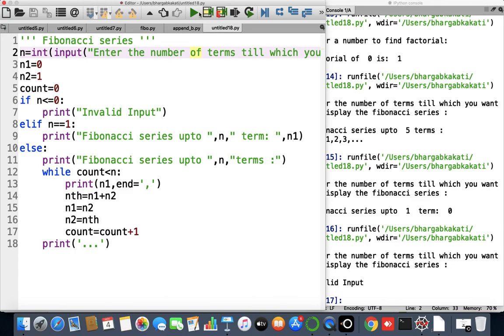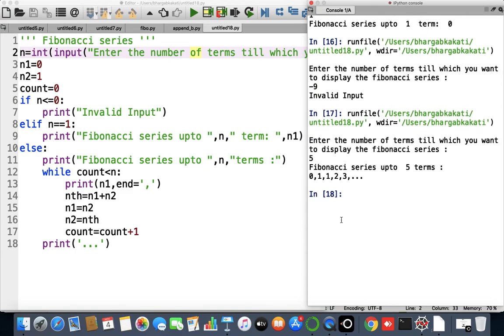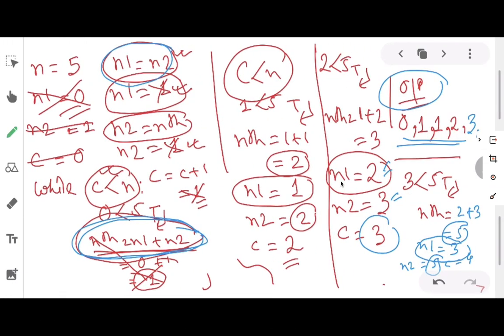Therefore, if I run this program and give the value of n as 5, I am getting the answer as 0, 1, 1, 2, 3. Now as I have computed manually, here also I have got the answer as 0, 1, 1, 2, 3.